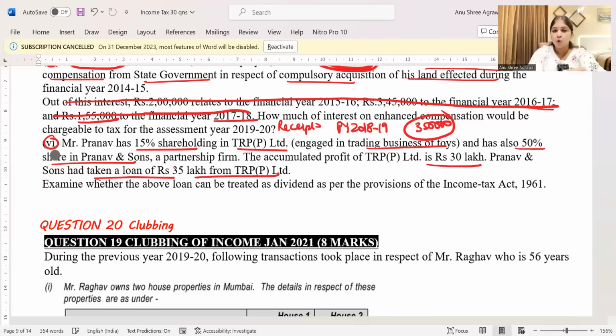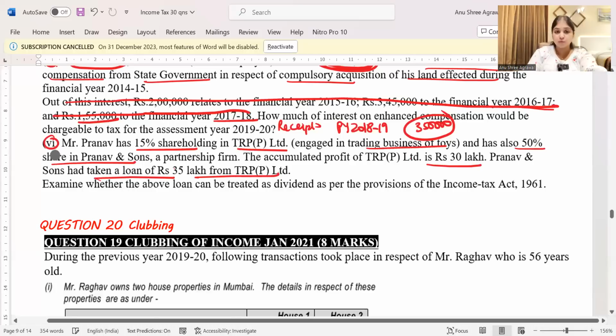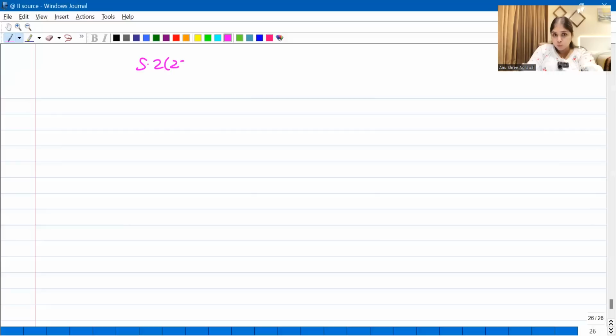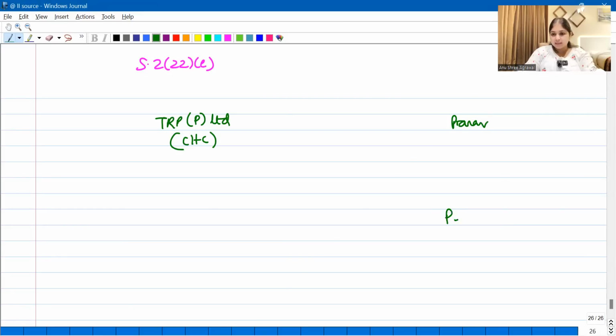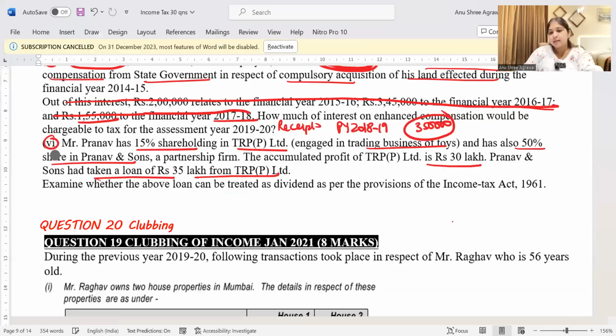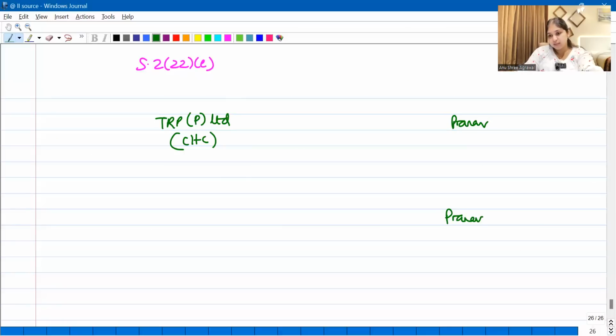Let me explain this concept to you. This adjustment over here is relating to section 222E. Now here in this question, we have this company TRP Private Limited. It's a private company. So of course we can say that this is a closely held company. Then there is this person, Mr. Pranav, and then there is this partnership firm, right? Yes, there's a partnership firm called Pranav and Sons. So we have three entities like this.